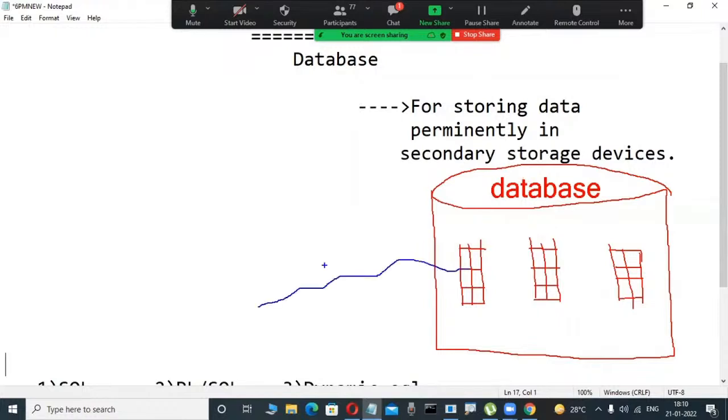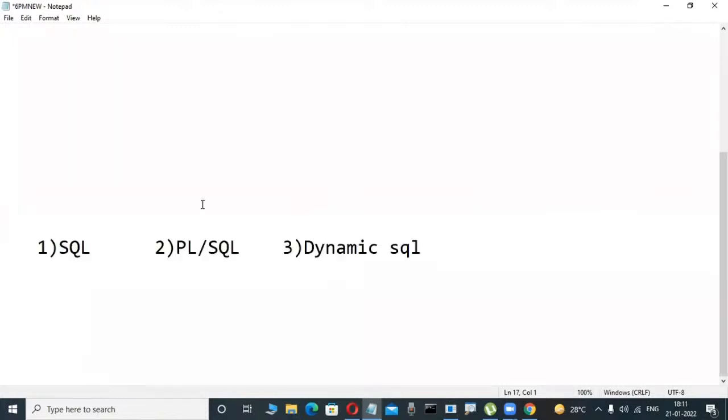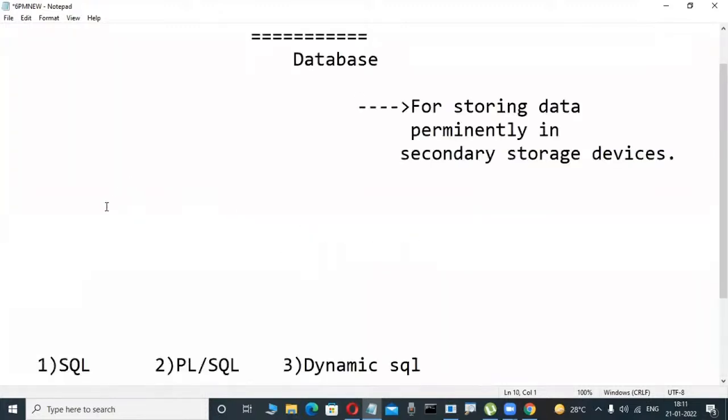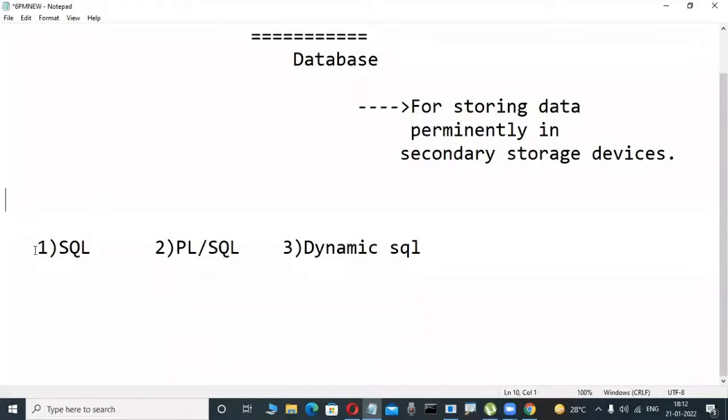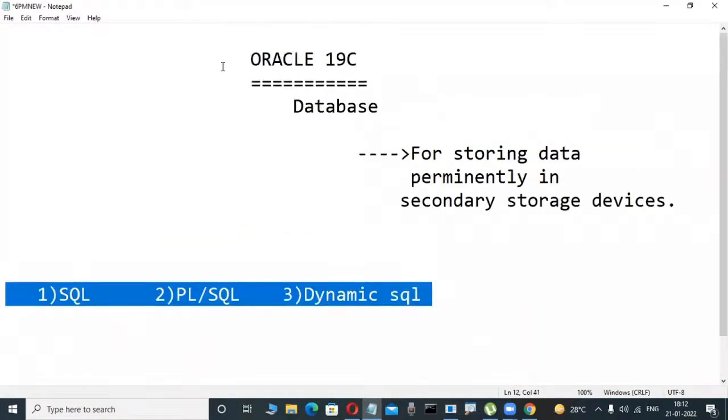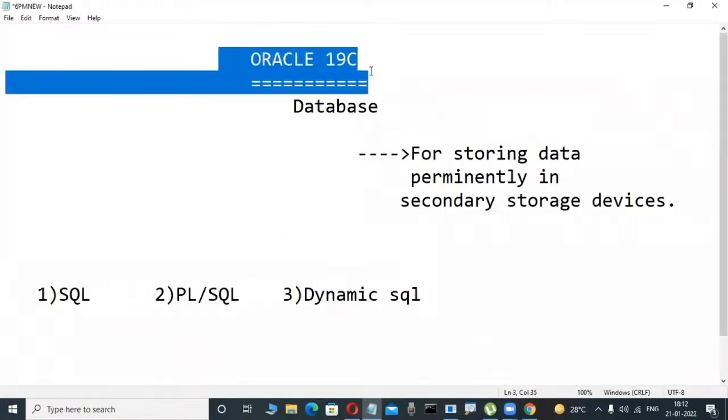We operate on this data using SQL, structured query language. Yesterday I told you up to this point, just a small thing. If you want to operate this Oracle software, we use SQL, structured query language. Another language is PL/SQL, procedural language extension for SQL. Another is dynamic SQL. Through these three languages, we operate this Oracle software in companies.